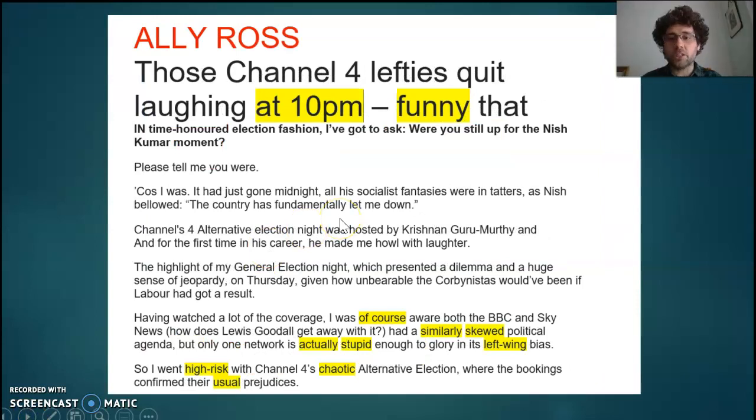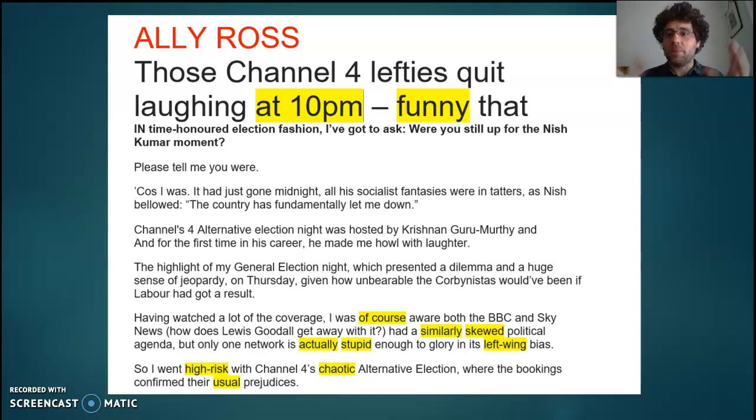Finally, Ali Ross in The Sun writes a kind of TV review, but a very politically loaded one. He's basically saying that he's a Conservative supporter and really happy at what happened. Notice the adverb of time. Those Channel 4 lefties quit laughing at 10 p.m. Funny that. So the adverb of time, at 10 p.m., and then the evaluative adjective, funny. He's inviting us basically to laugh at what he calls the lefties, the Labour supporters or the Lib Dem supporters.